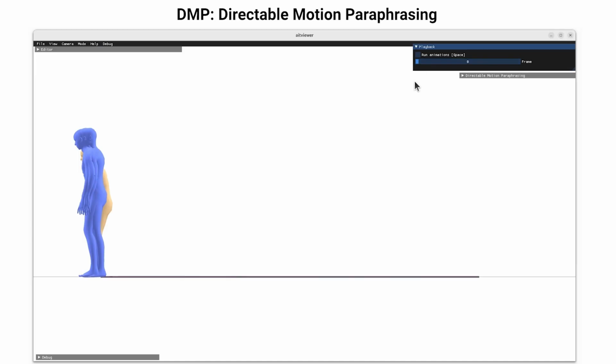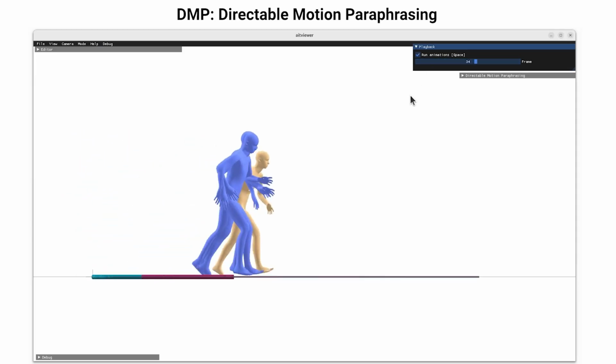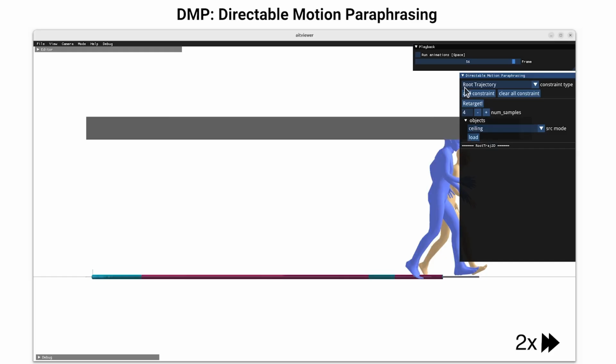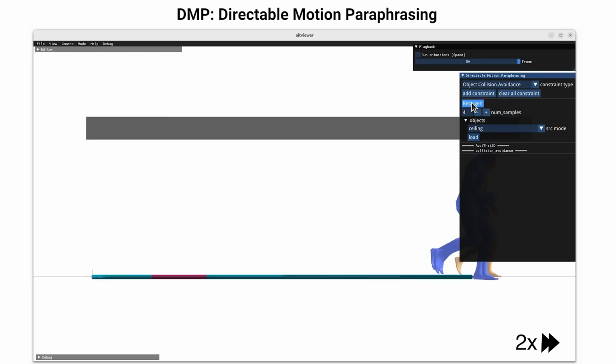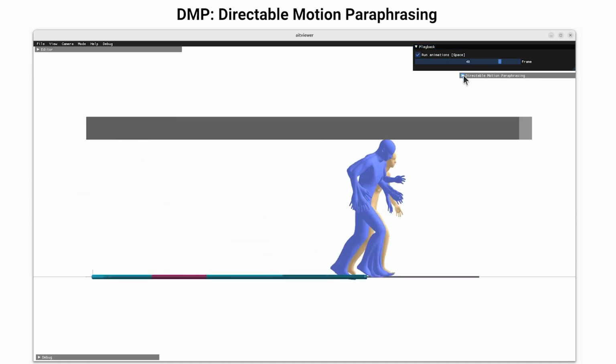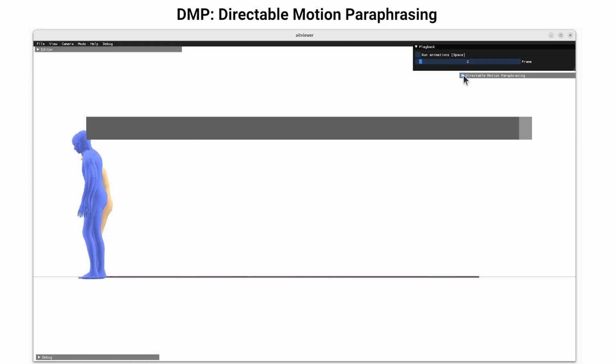In this example, the root trajectory of outputs are constrained to match the source motion. Constraints also enable realistic scene interactions. If we add a ceiling into the scene here and add a collision avoidance objective to retargeting, it forces the taller character to bend forward slightly to avoid collisions as they run.